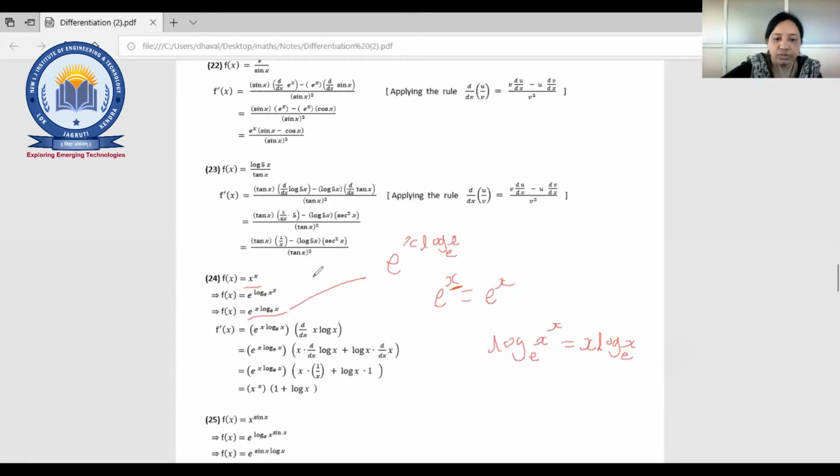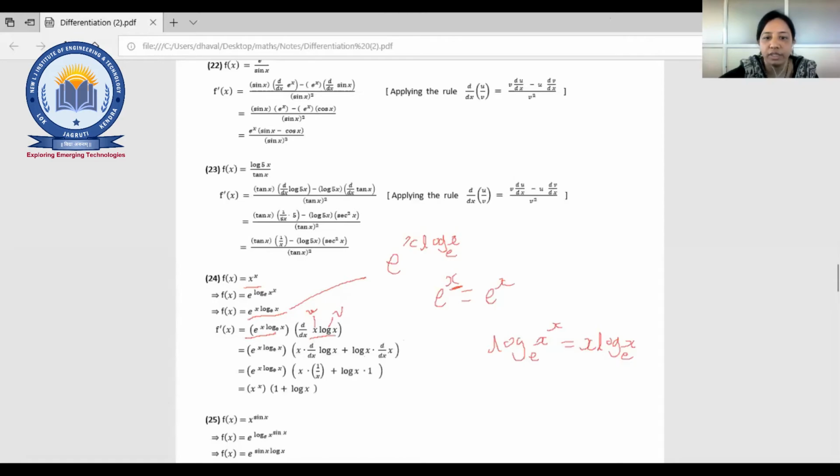Now apply the chain rule. That means e raised to x log x as it is, then d by dx of x log x. Now x and log x are two functions. One is x, that is u, and log x is v. Now again apply the product rule. That means x as it is, log x differentiation is 1 by x, log x as it is. So you'll get x raised to x into 1 plus log x. Fine. Is there any doubt?